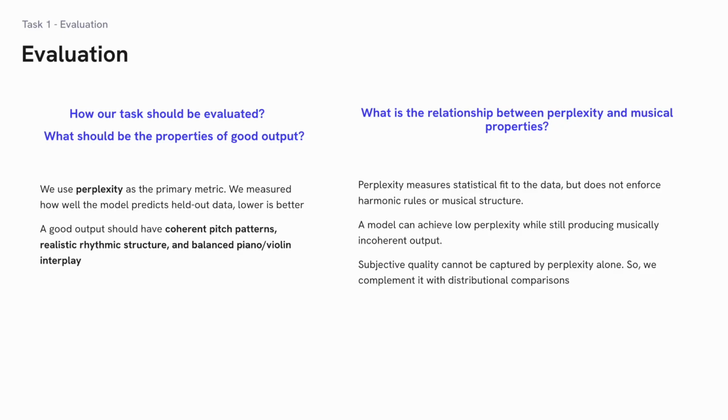Now, the evaluation. How should our task be evaluated? We use perplexity as the primary metric, measuring how well the model predicts the held-out data. What should be the properties of good output? It should have coherent pitch patterns, realistic rhythm structure, and balanced piano-violin interplay. What is the relationship between perplexity and musical properties? Perplexity measures the statistical fit to the data, but does not enforce harmonic rules or musical structure. So we complement this by adding distributional comparisons.